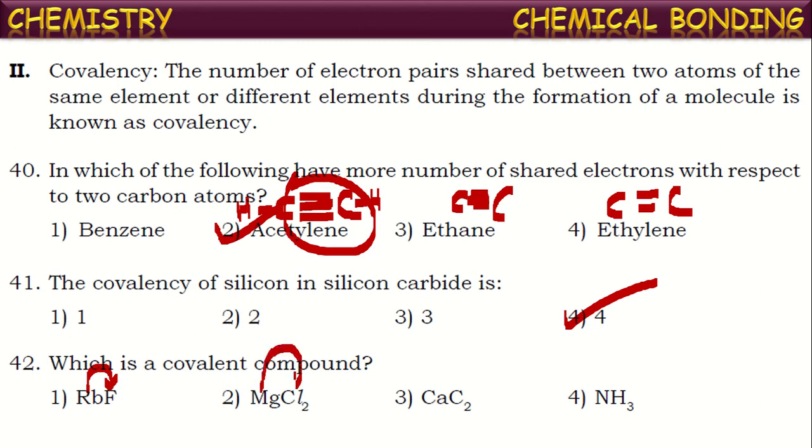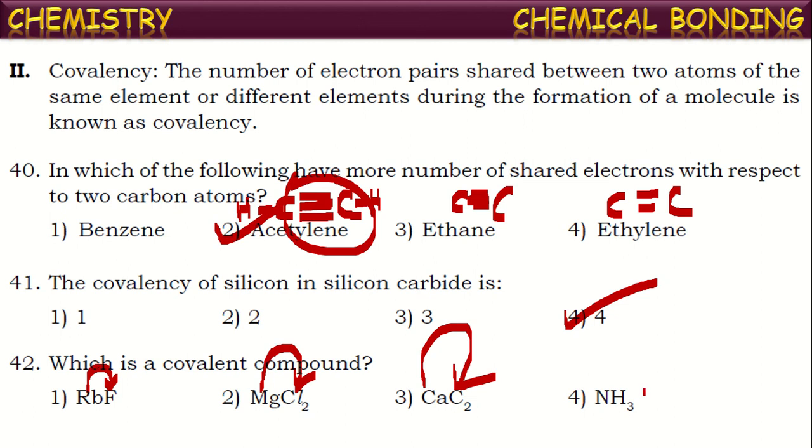Here also transfer of electrons occurs from magnesium to chlorine and thus it forms an ionic compound. Here also, for the same reason, we can say calcium carbide: calcium is a metal, carbon is a non-metal, so we can say it is an ionic compound.